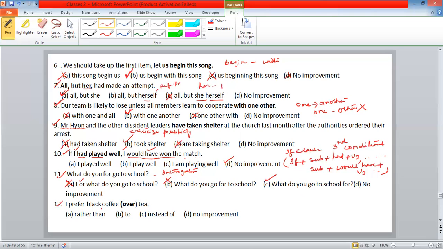I prefer black coffee over tea rather than, to, instead of, no improvement. The answer is to, because prefer is there. Prefer is always followed by to. Next one.